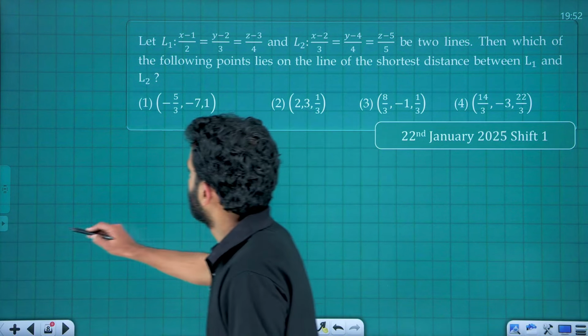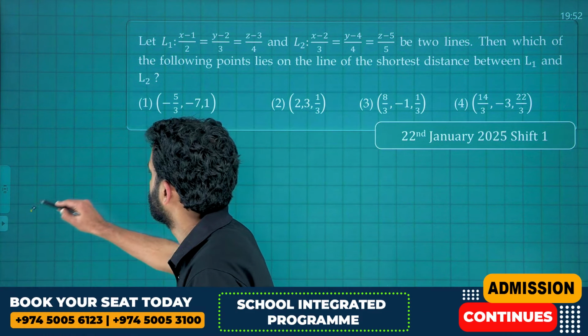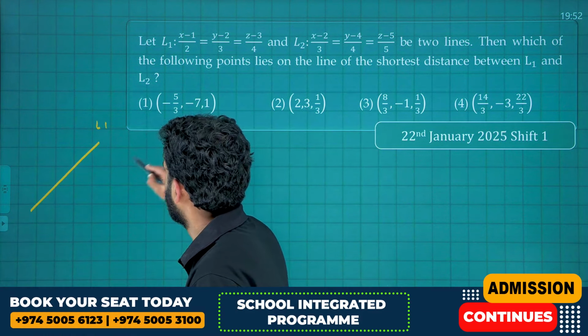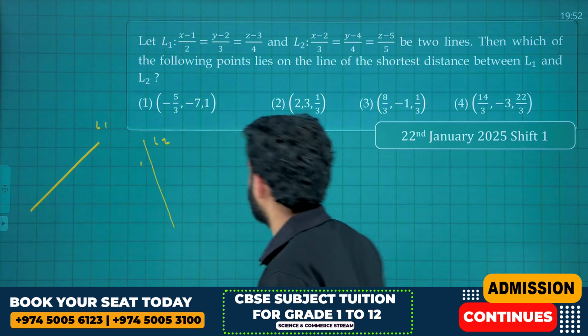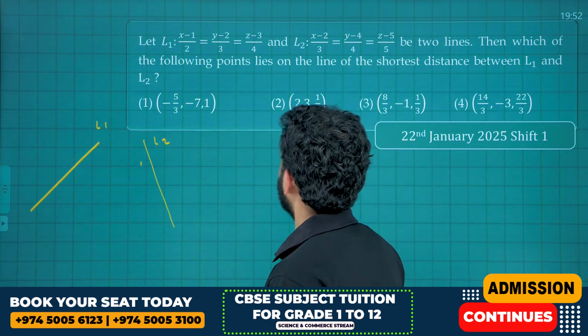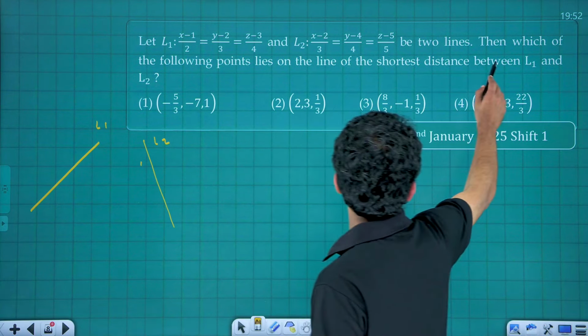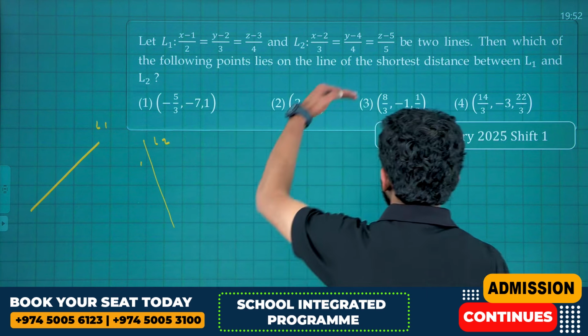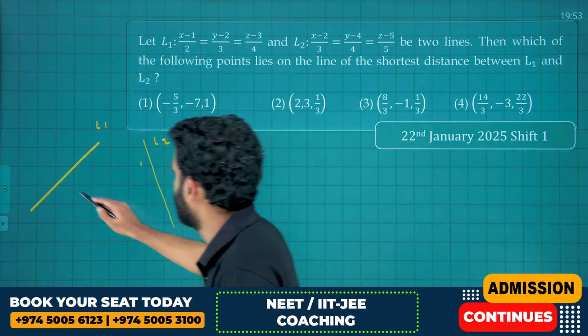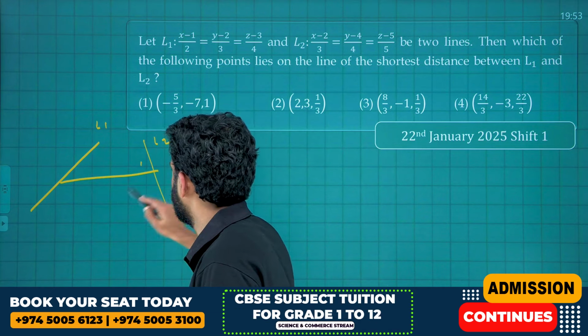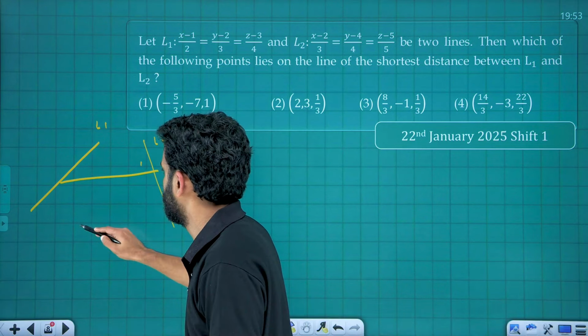Let's start from here. This is L1 and this is L2. It's a rough sketch, sorry for the drawing. Which of the following points lies on the line of shortest distance between L1 and L2? Let L be the line of the shortest distance between L1 and L2.